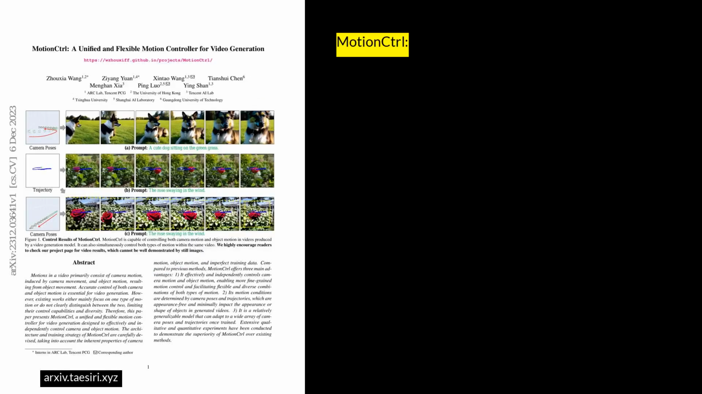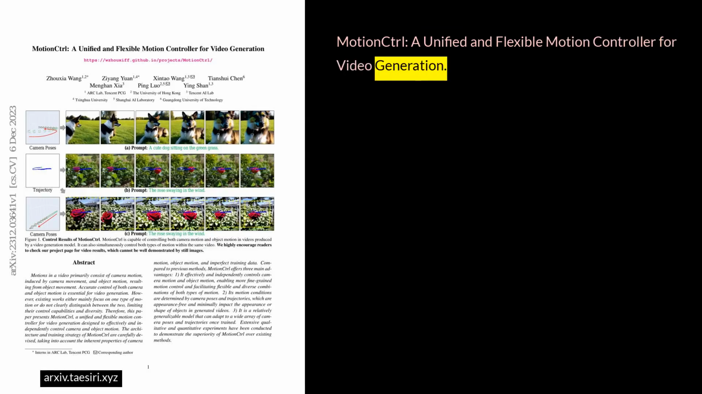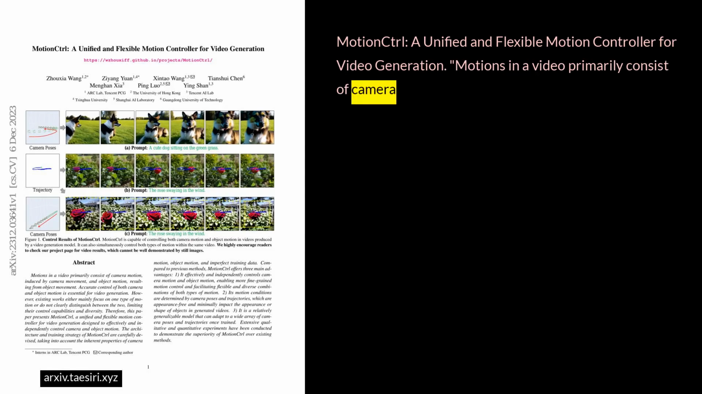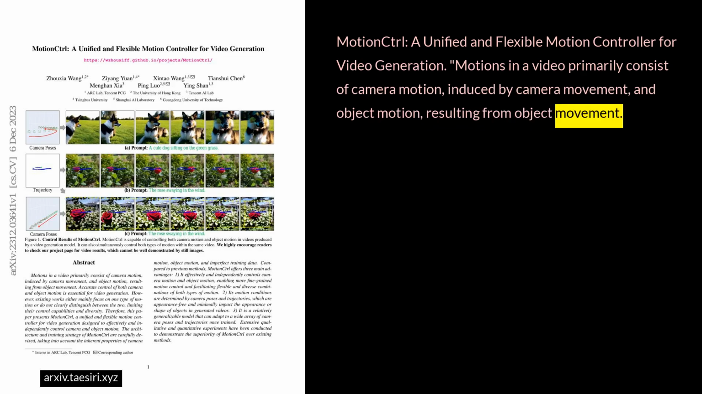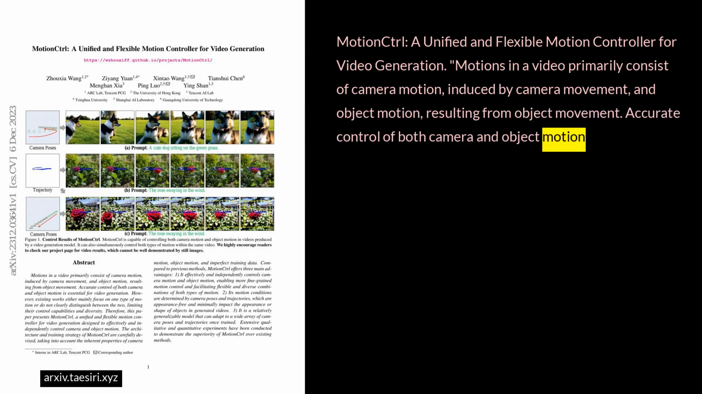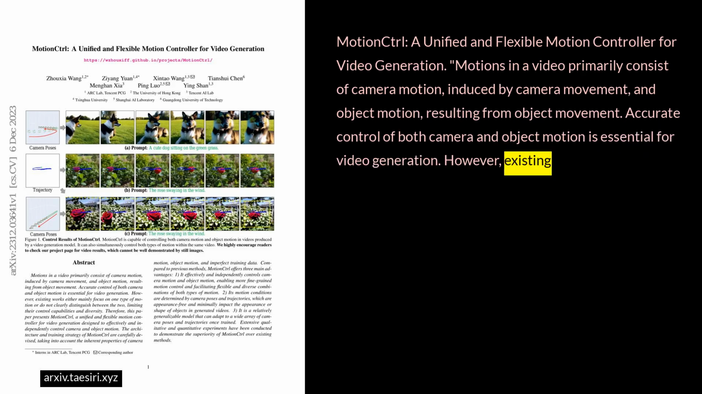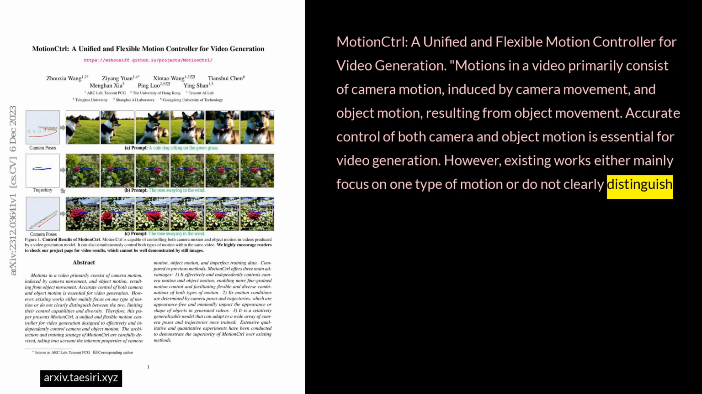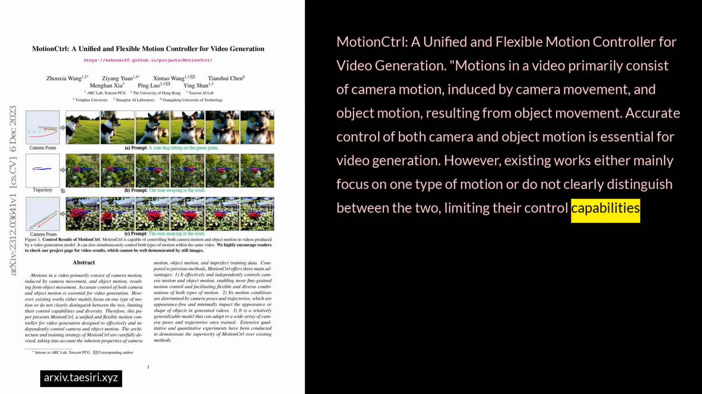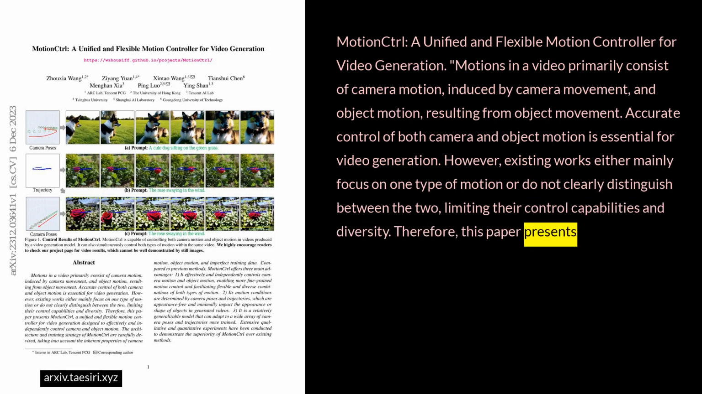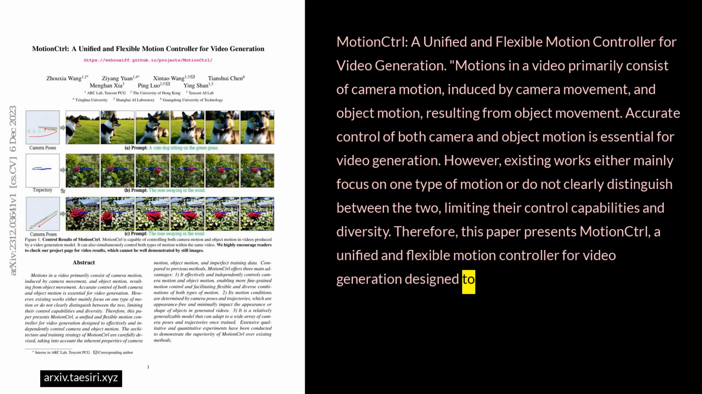MotionCtrl, a unified and flexible motion controller for video generation. Motions in a video primarily consist of camera motion, induced by camera movement, and object motion, resulting from object movement. Accurate control of both camera and object motion is essential for video generation. However, existing works either mainly focus on one type of motion or do not clearly distinguish between the two, limiting their control capabilities and diversity. Therefore, this paper presents MotionCtrl, a unified and flexible motion controller for video generation designed to effectively and independently control camera and object motion.